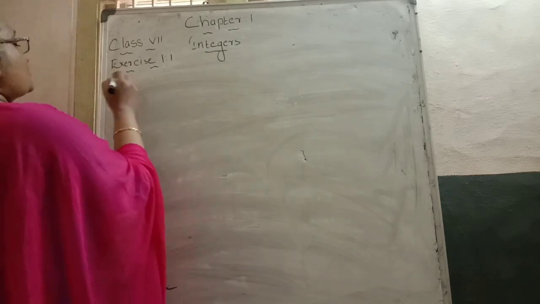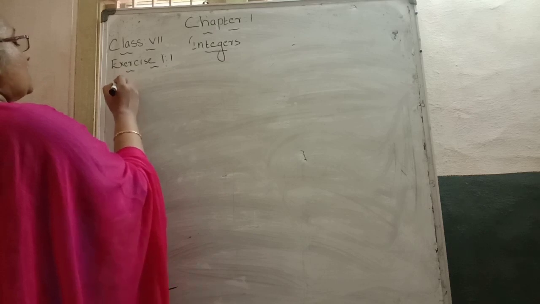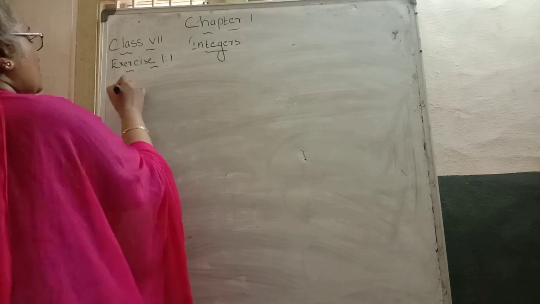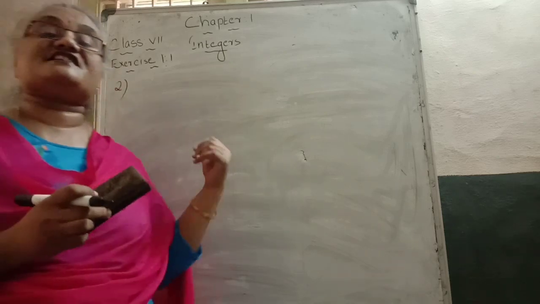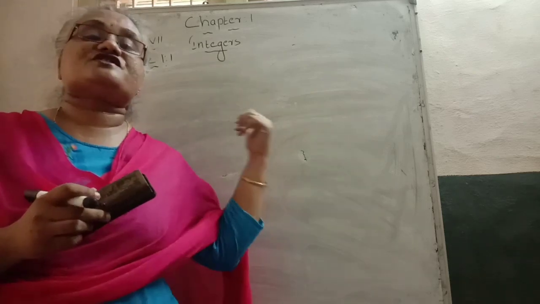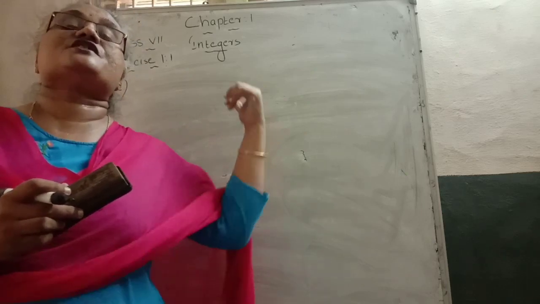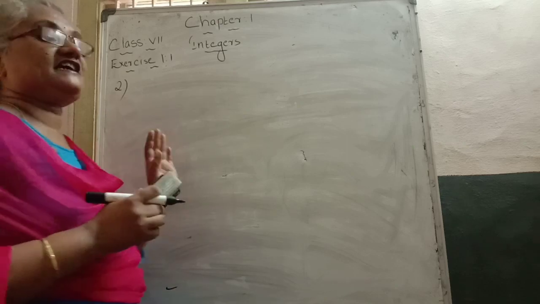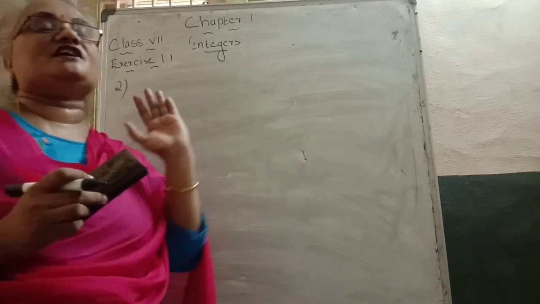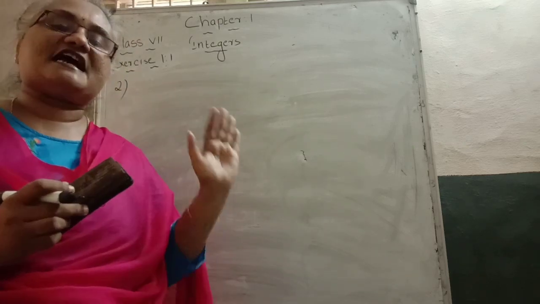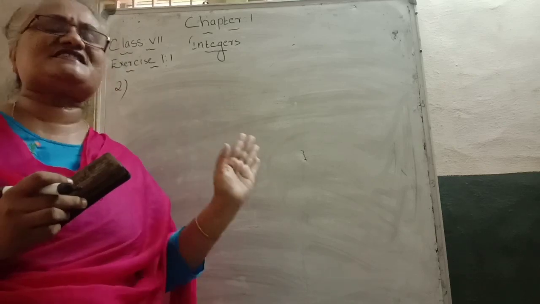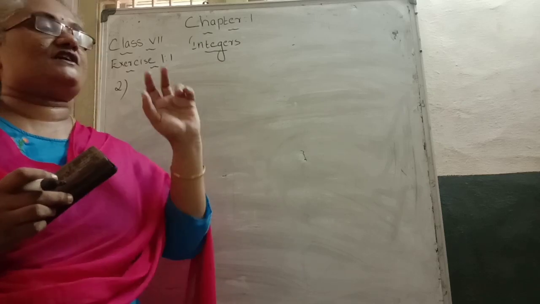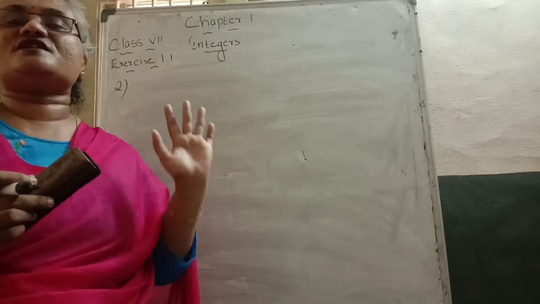Then next is exercise 1.1. The first question I will give later. From the second question onwards in the textbook I am going to start exercise 1.1. In this question they have given that a boy, his name is Jack, attended a quiz competition. He attended 5 rounds. In 5 rounds he scored.